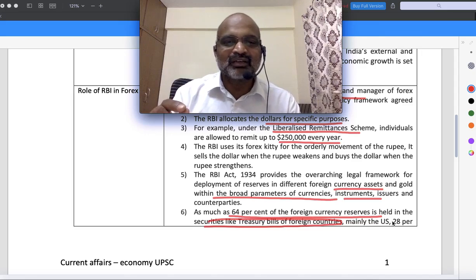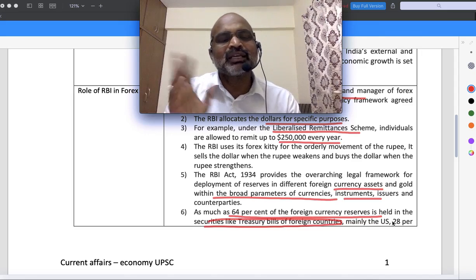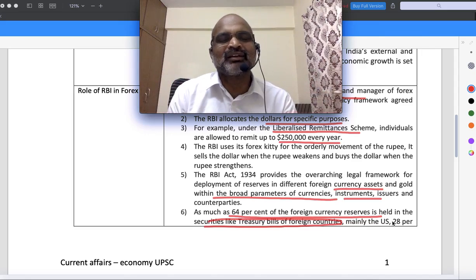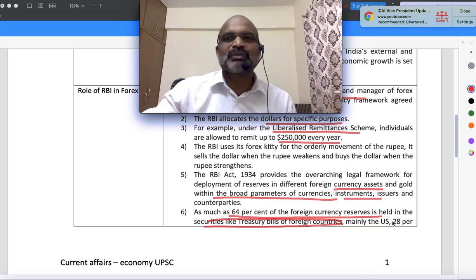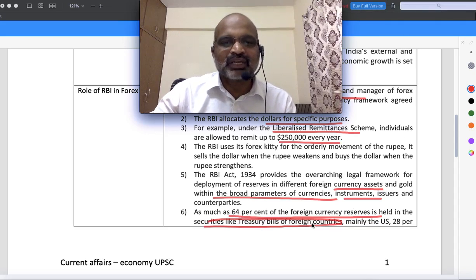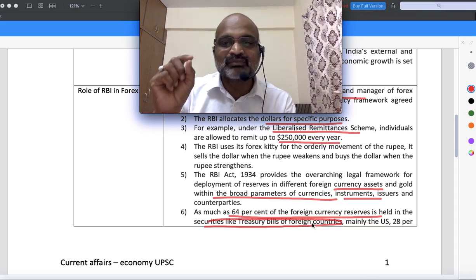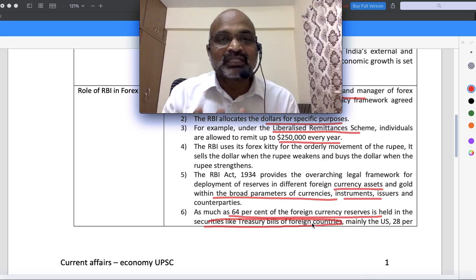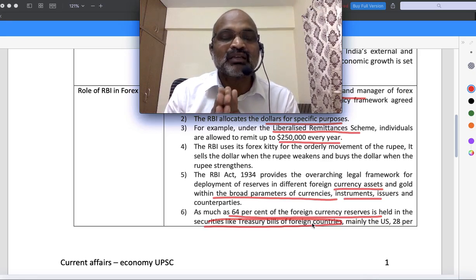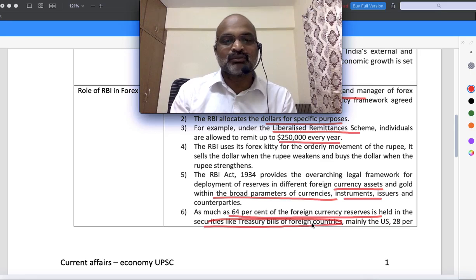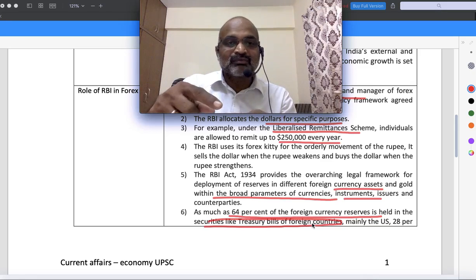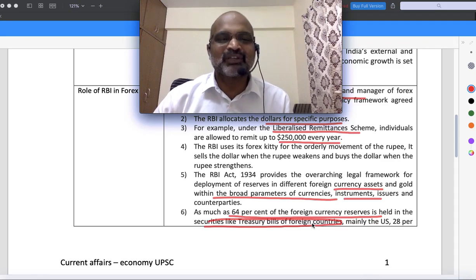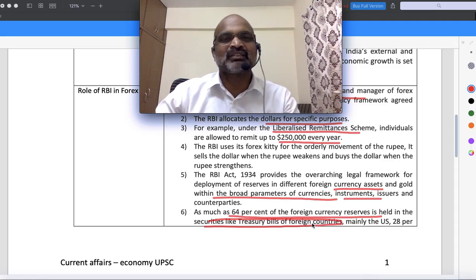Similarly, the Government of India has received foreign exchange. You can't keep it in an almirah or in the Reserve Bank of India or anywhere. You can't just keep it idle, right? You have to use it. So the majority of foreign exchange reserves, that is 64% of the foreign currency reserves, are kept in the form of treasury bills. Treasury bills are the bills which are issued by the government. In India also we have this. So we kept this foreign exchange in the form of foreign treasury bills. We will get some interest rate. It's an investment. Whenever we want, we can sell them in the market and gain money.